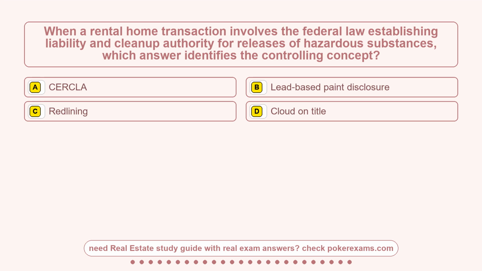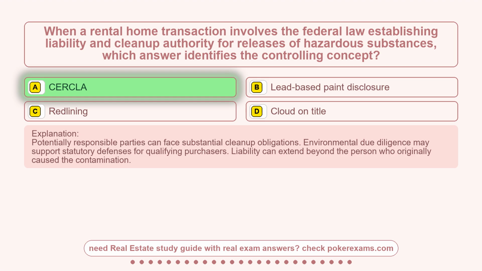Question 4. When a rental home transaction involves the federal law establishing liability and cleanup authority for releases of hazardous substances, which answer identifies the controlling concept? Option A, CERCLA. Option B, lead-based paint disclosure. Option C, redlining. Option D, cloud on title. The correct answer is option A, CERCLA.